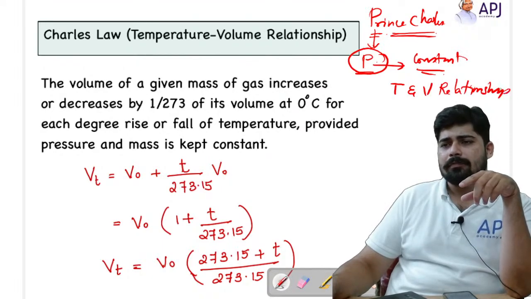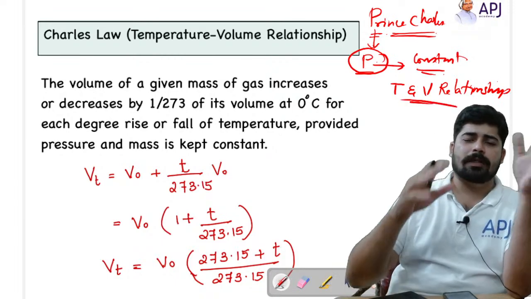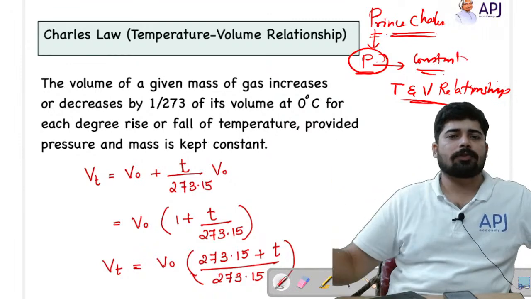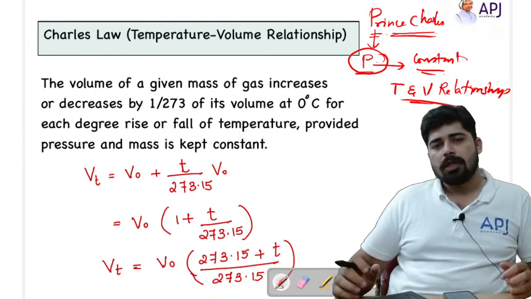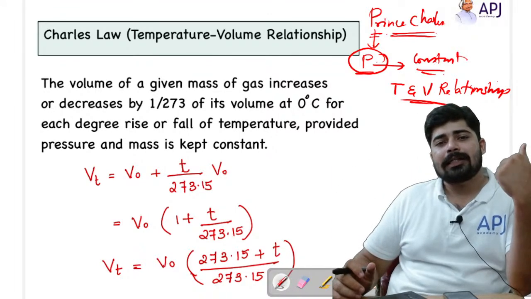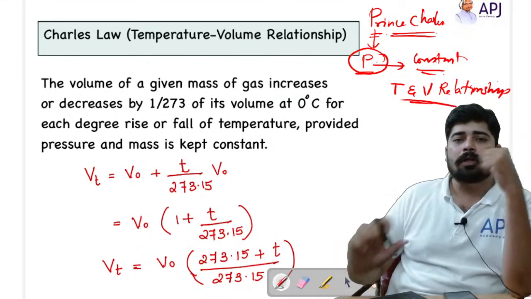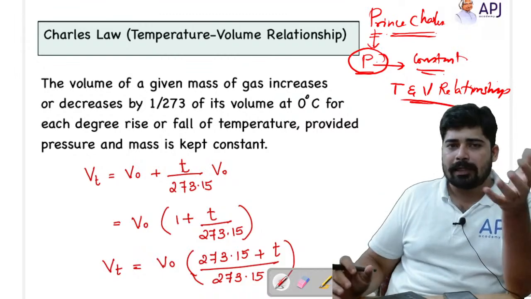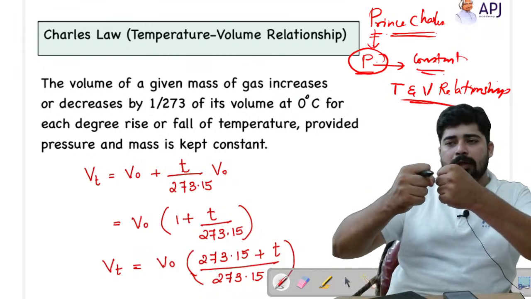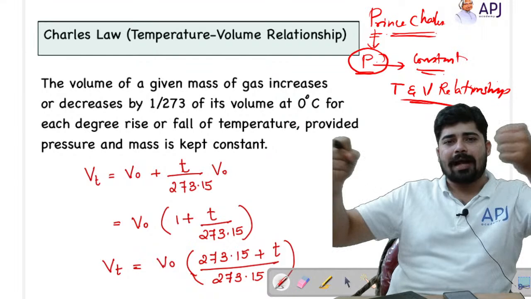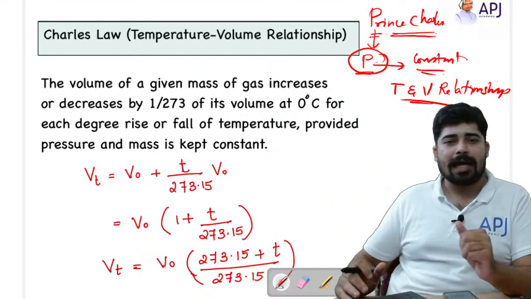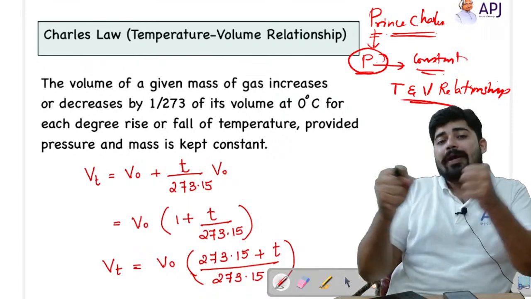If you increase the temperature, you are giving thermal energy to the molecules. Thermal energy is counteractive to the intermolecular force of attraction. So if you increase the thermal energy, the molecules get detached from the force of attraction which they previously had, and they start to expand.